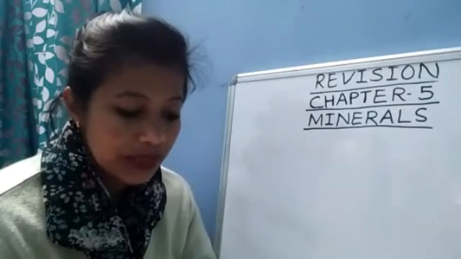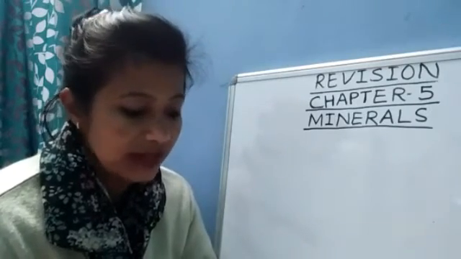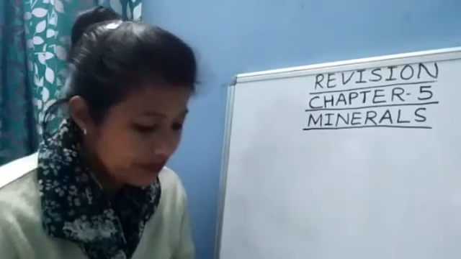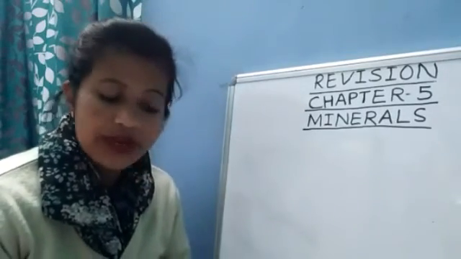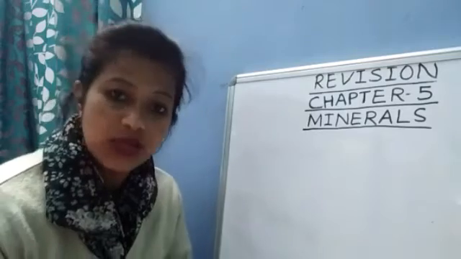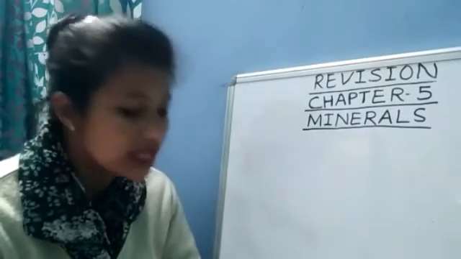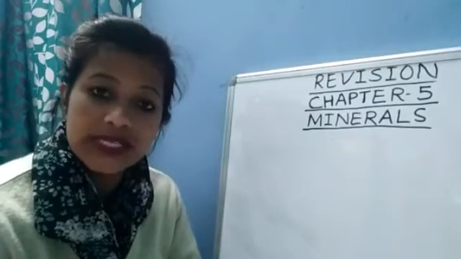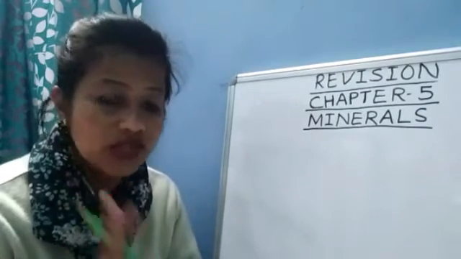Now, some more questions from the short answer type questions. Which mineral is known as liquid gold? Petroleum. Name any two mineral oil producing states of India: Assam and Gujarat.